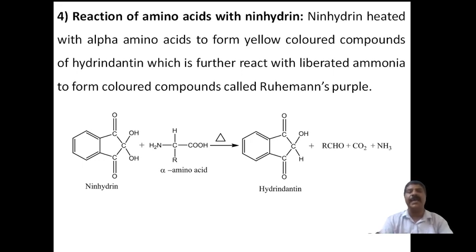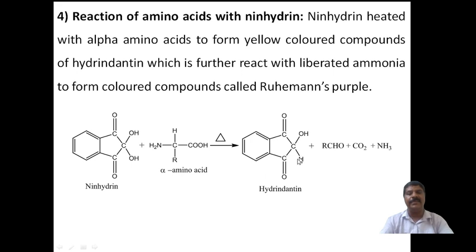And this is the action of ninhydrin on amino acids. Therefore, we say that is the reaction. What is meant by the action of ninhydrin on amino acid? You just have to say that when ninhydrin is treated with an alpha amino acid and heated, it forms hydrindantin.